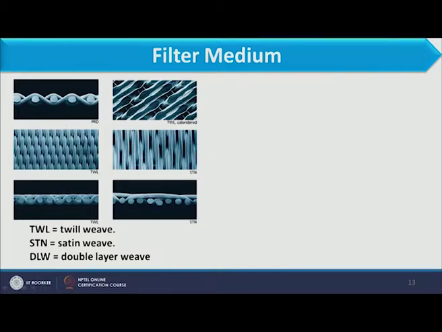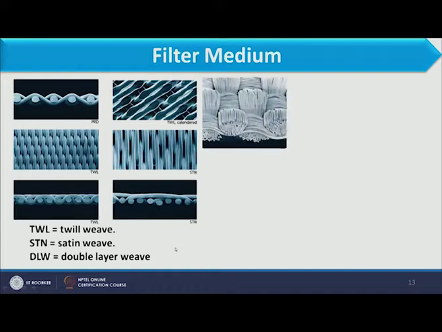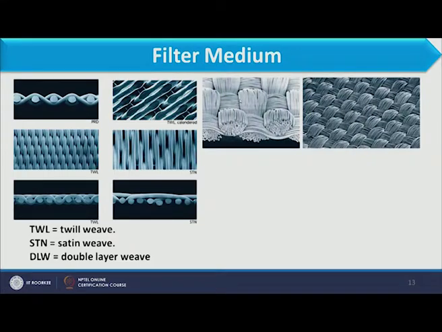Now the common types of filter media are shown in this slide. If you see this image, here we have different types of filter media. This one is twill weave, this is the satin weave, and similarly we use double layer weave also for filter media.